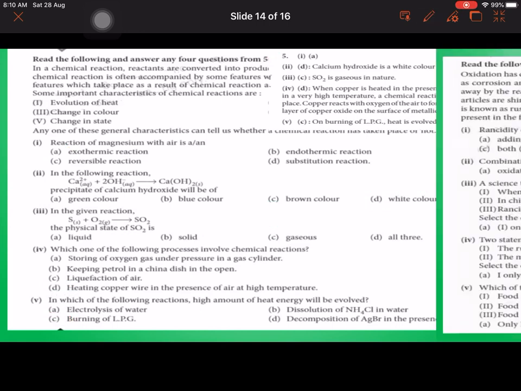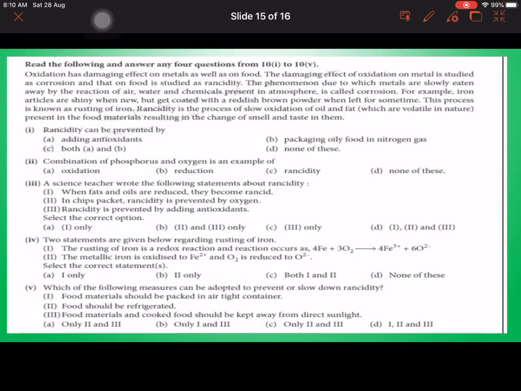Now the third and last case study question. Read the following passage and answer 4 questions from 10.1 to 10.5. Oxidation has damaging effect on metals as well as food. The damaging effect of oxidation on metal is studied as corrosion and that of food is studied as rancidity.